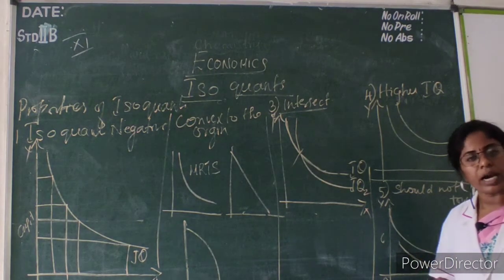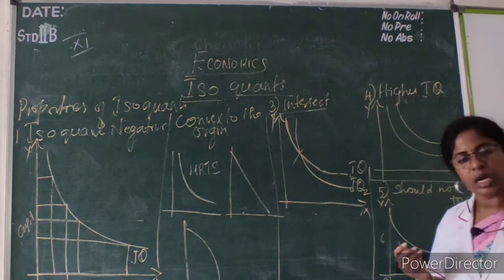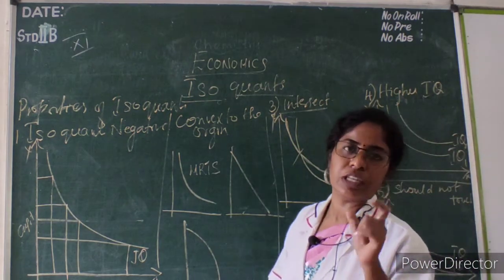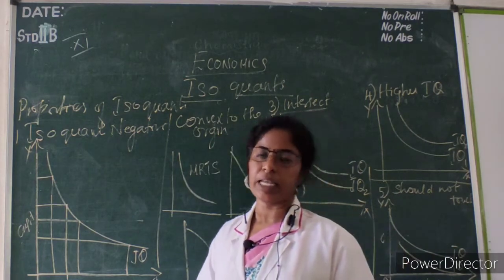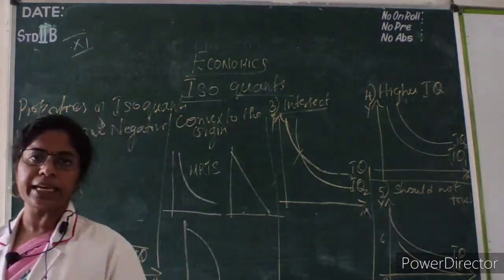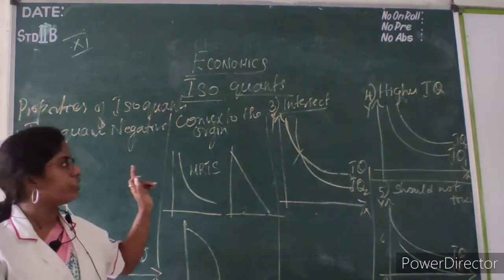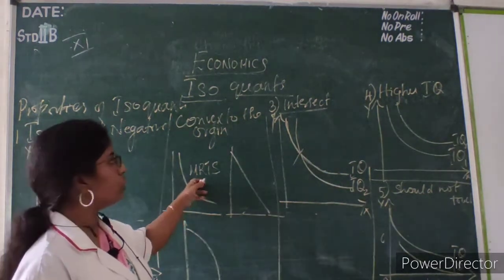So wherever we are in the combination, it should give the same level of output. Okay, this is called an isoquant. So an isoquant has a negative slope, and it is convex to the origin.